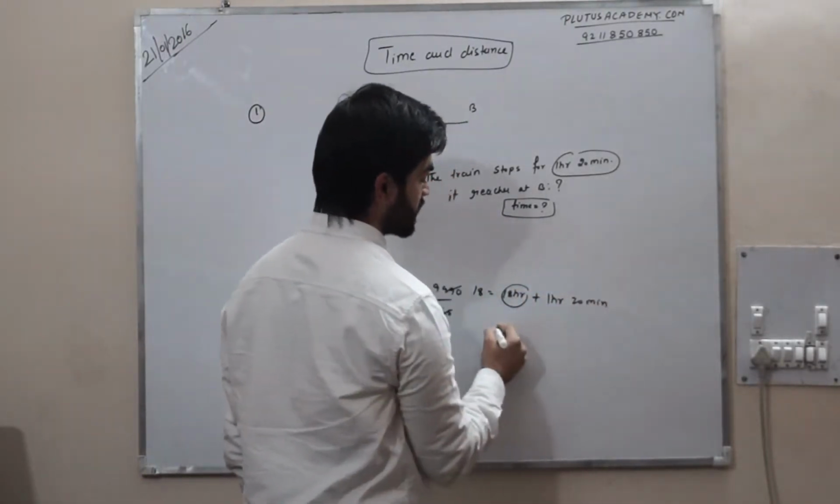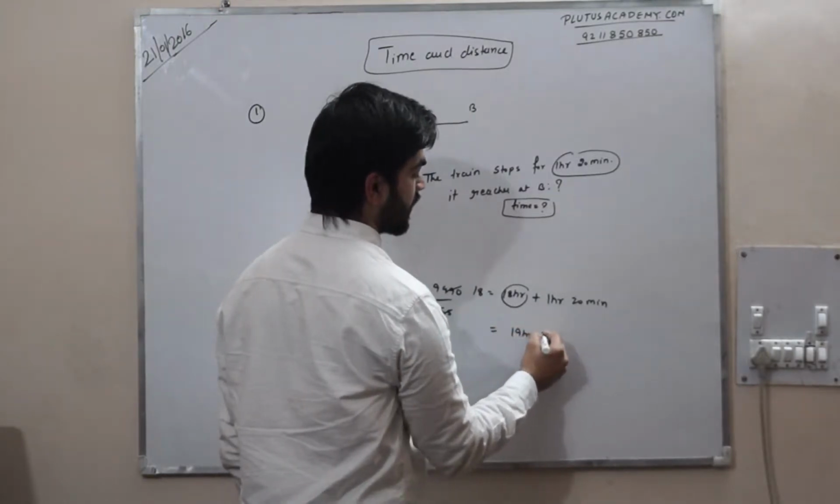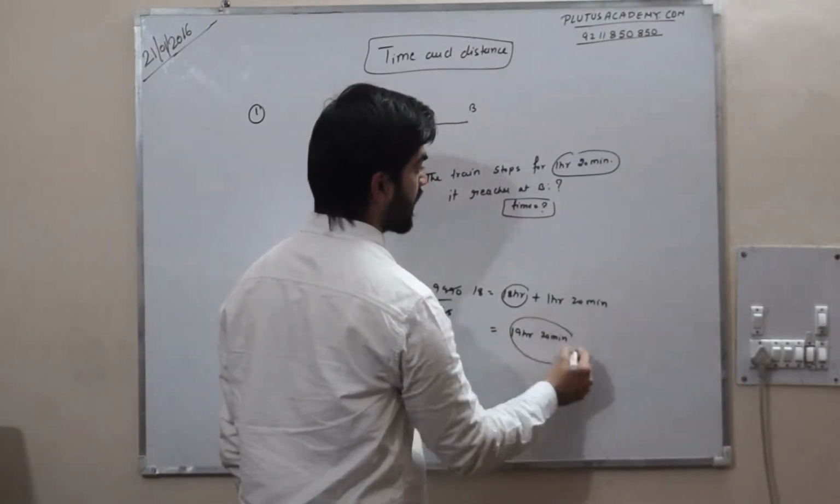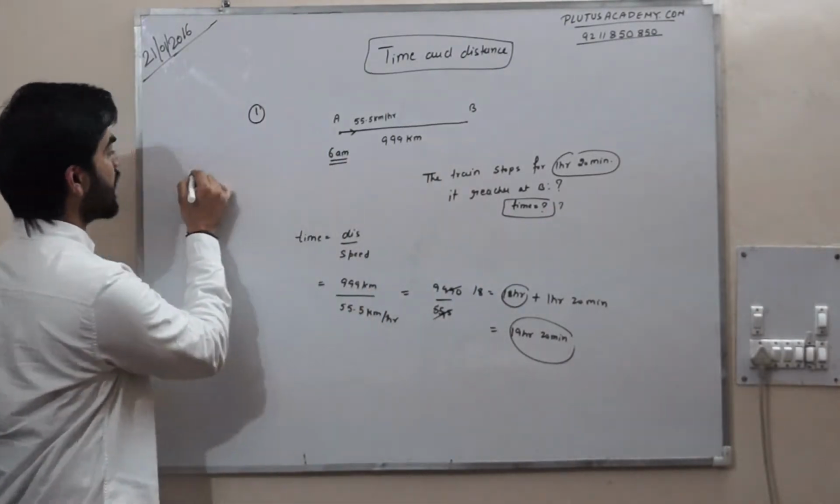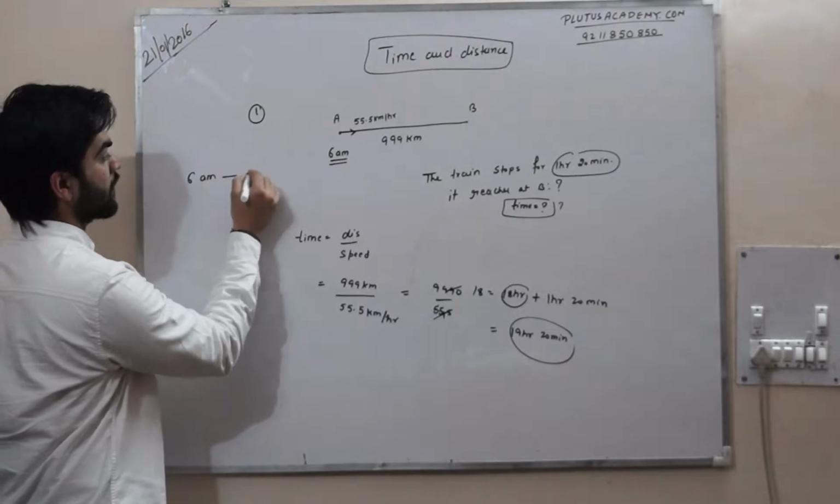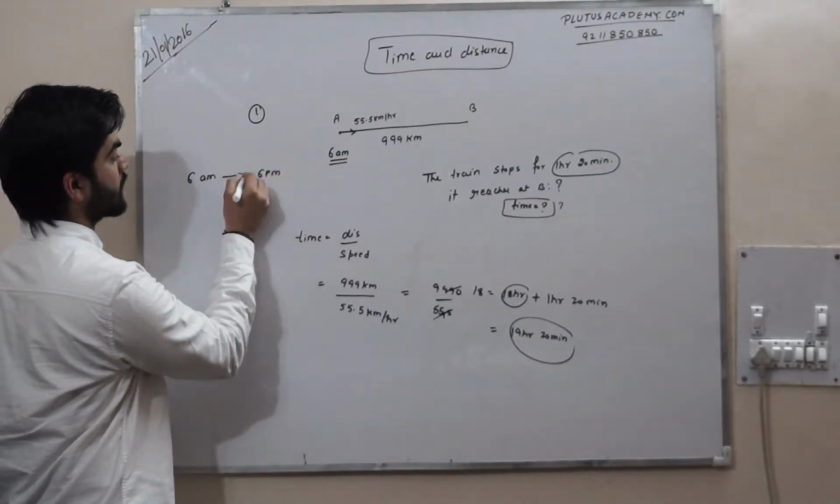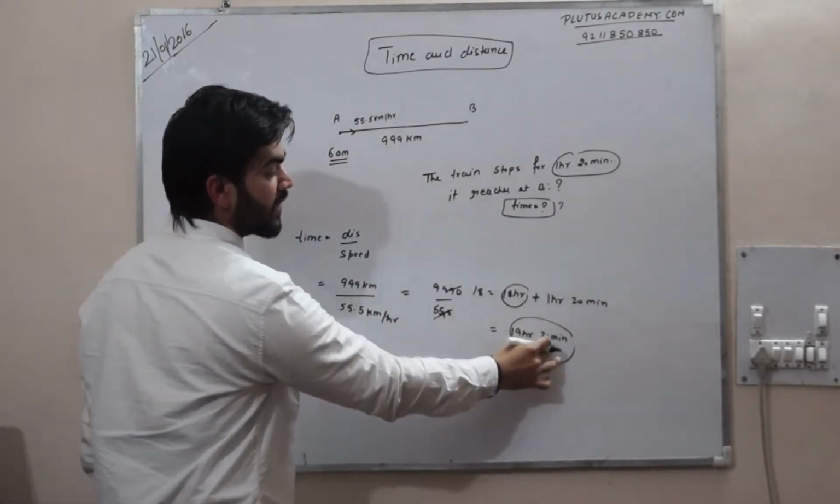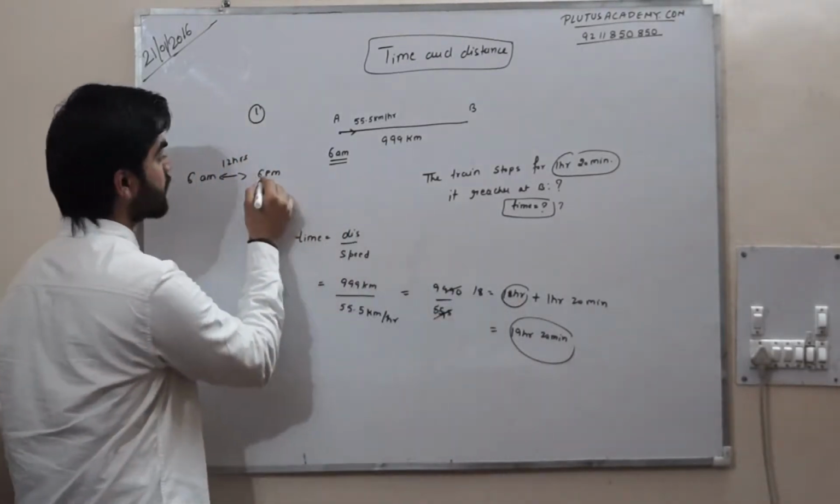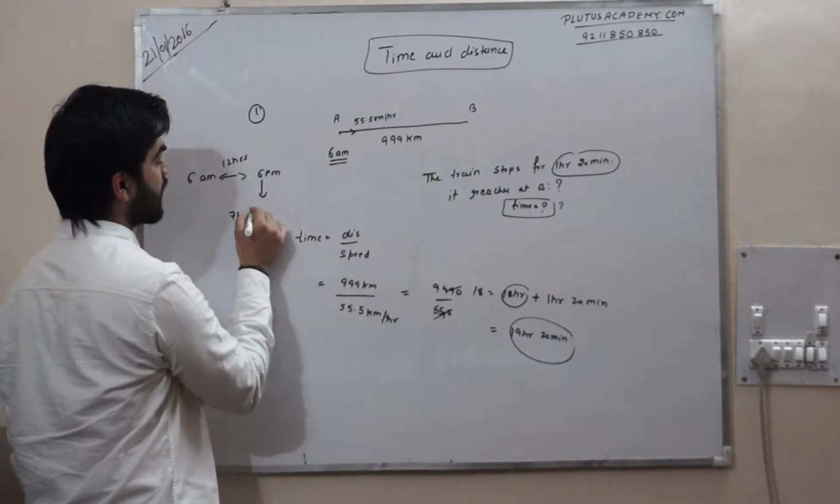So my final answer is 19 hour 20 minutes. So he is asking about time, exact time. So this is 6 a.m. till 6 p.m. This is 12 hours, but 19 hour 20 minutes. It means we have to add 7 hour 20 minutes.